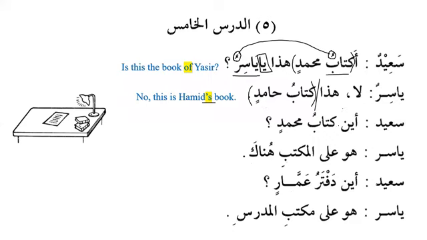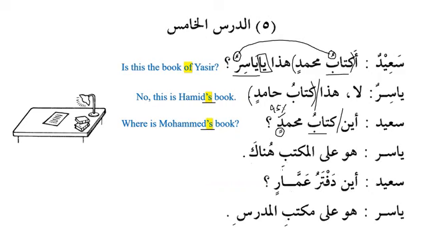Aina kitabu Muhammadin. Where is Muhammad's book? Now you can see over here, once you get the idea, inshallah, it will be very easy. Where is Muhammad's book, or where is the book of Muhammad? Now you can see over here that the thing possessed is light and the noun, the possessor, is majroor after that. And we can see that this is indefinite and this is definite. In 95% of the cases, the thing possessed is indefinite and the possessor is a definite noun.